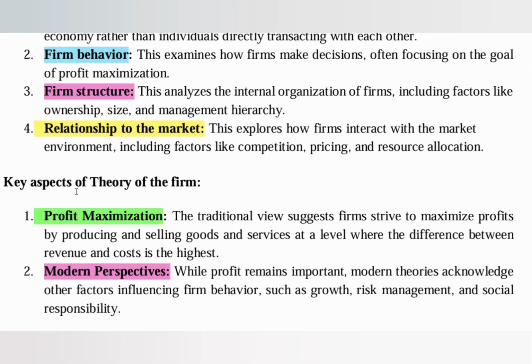Next, the key aspects of theory of firm. So profit maximization. Profit maximization means revenue minus cost. For example, you sell 10 lakhs and expenses are 7 lakhs. Profit is 3 lakhs. So this is profit. Next, modern perspectives means today's business does not focus only on profit. They also focus on behavior, growth, risk management, and social responsibilities also.